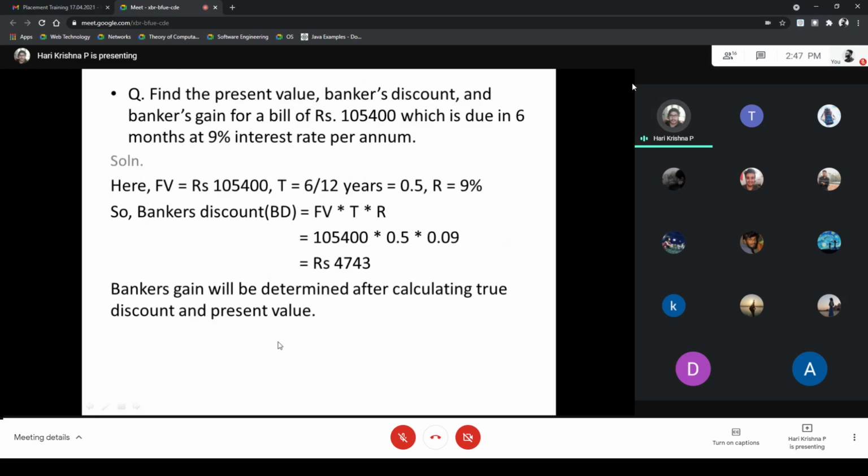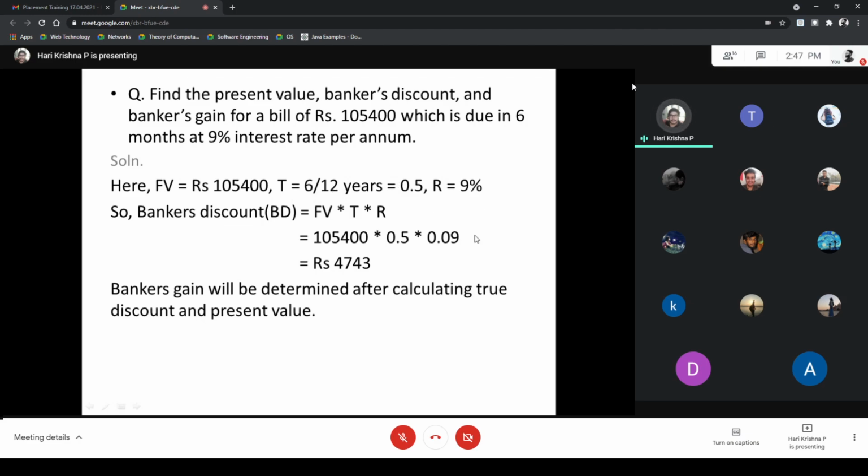So we are going to look at another example for banker's discount and true discount. We are going to find the present value, banker's discount and the banker's gain for a bill of 1,05,400 rupees. This is the face value, which is due in 6 months, and the simple interest is 9% per annum. So here the FV is 1,05,400 and the time is 6 by 12 per annum, that is 0.5, and we have rate 9%.